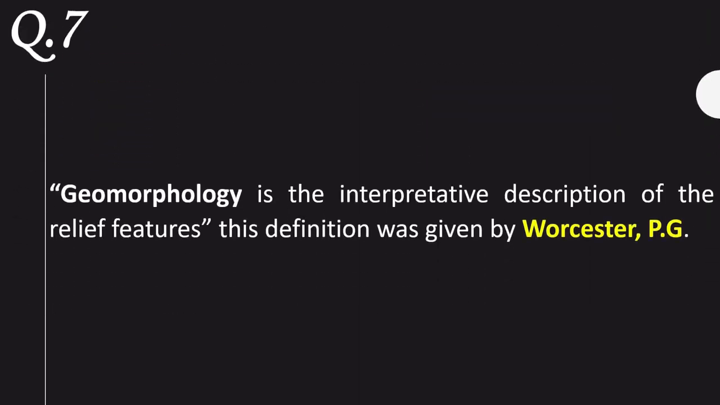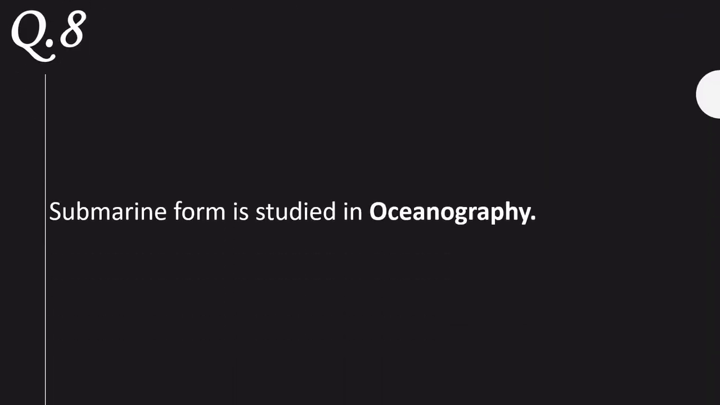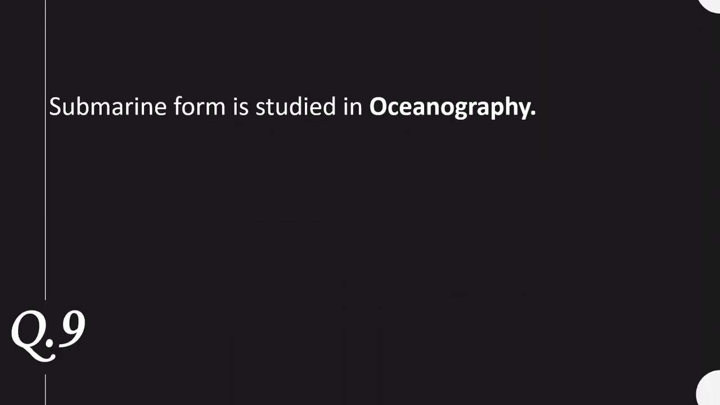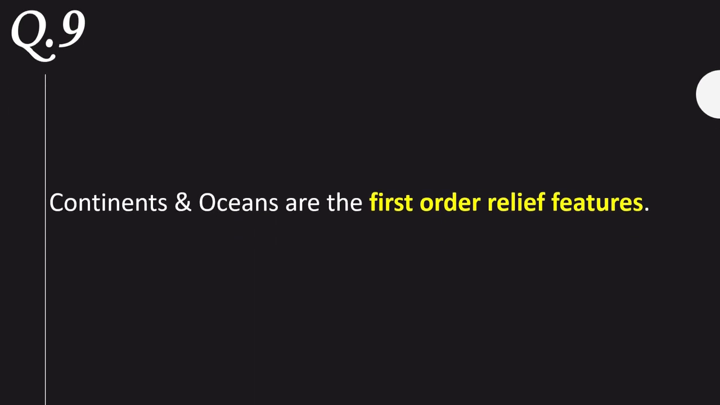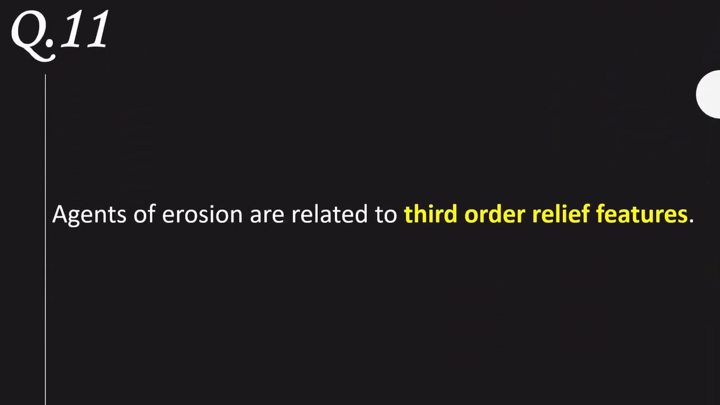Geomorphology is the interpretative description of the relief features. This definition was given by Lester P.G. Submarine form is studied in oceanography. Continents and oceans are the first order relief features. Mountains, plains, and plateaus are the second order relief features. Agents of erosion are related to third order relief features.